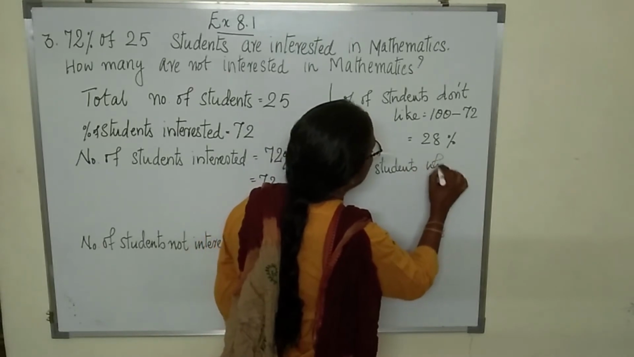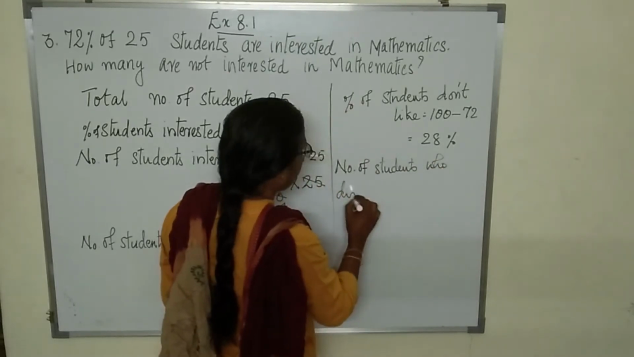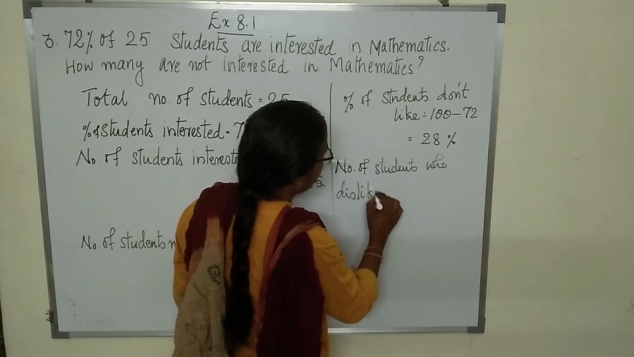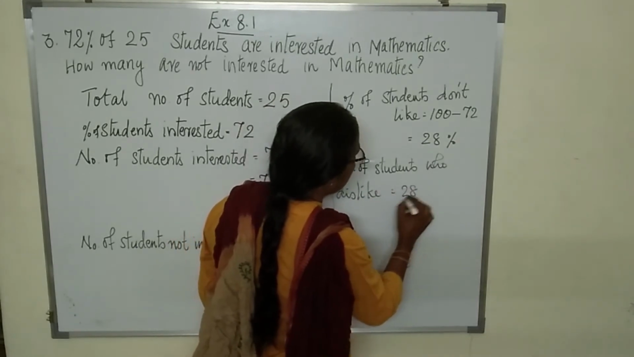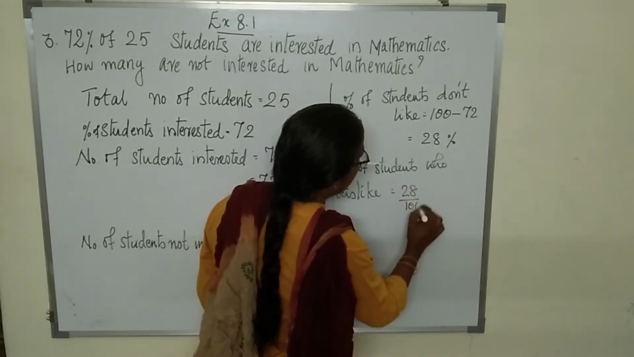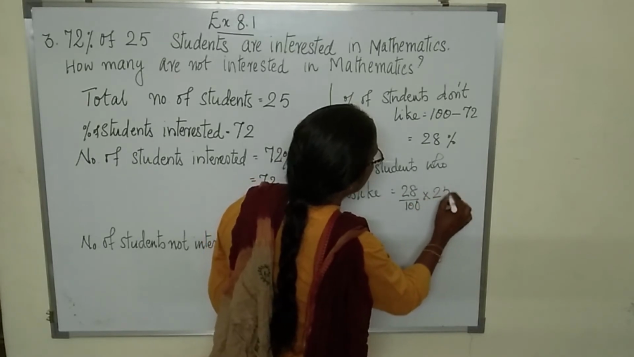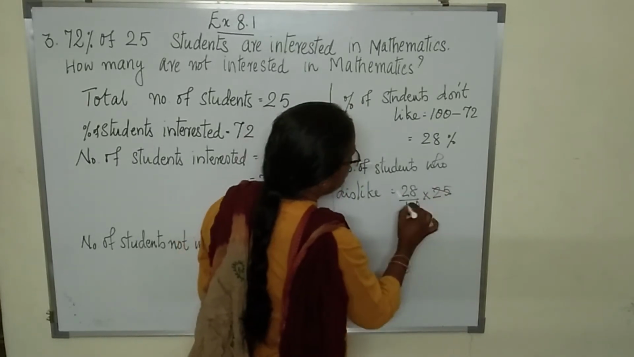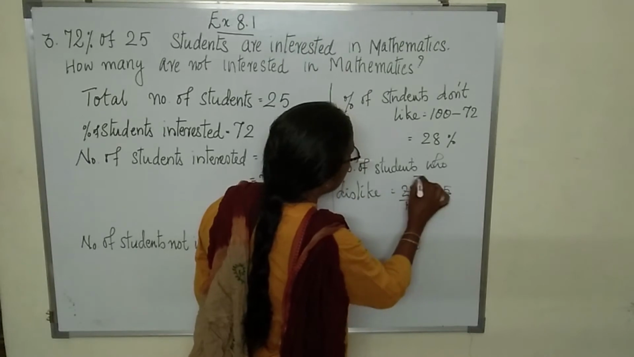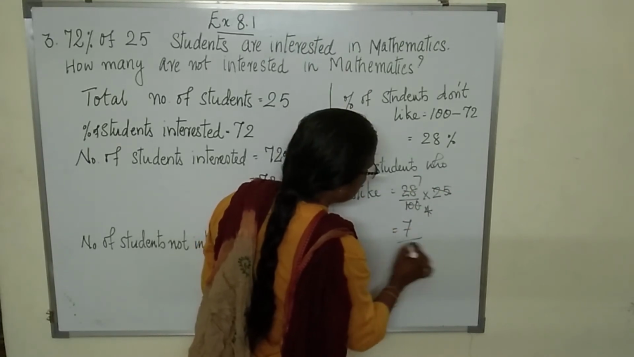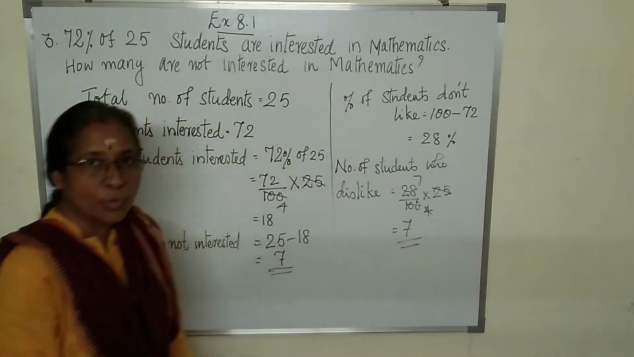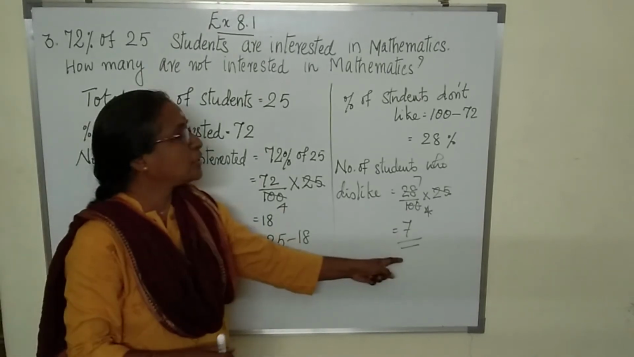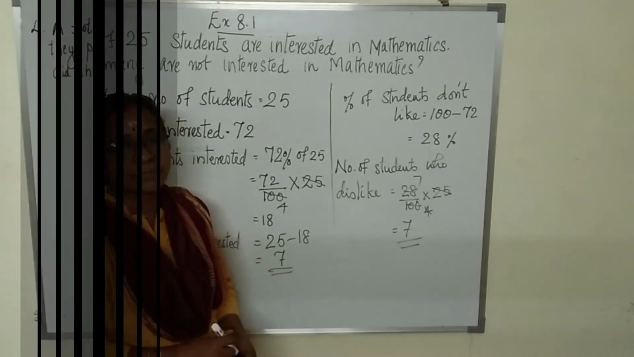So, number of students who dislike is equal to 28% of 25. Again, 4 25s are 100, 4 7s are 28. So, this question can be done in two different ways. In both the cases, you will get the same answer.